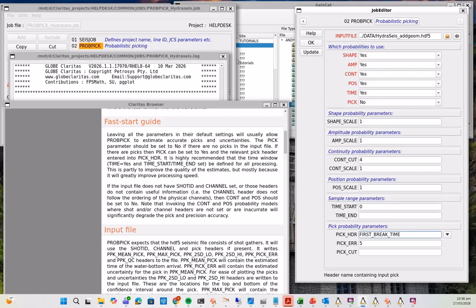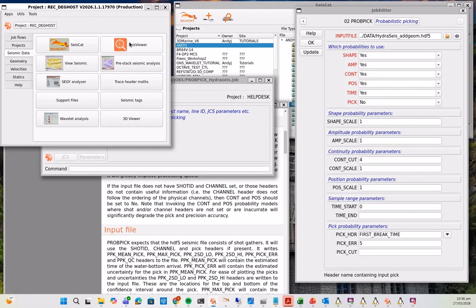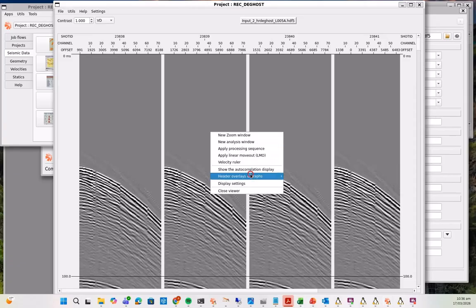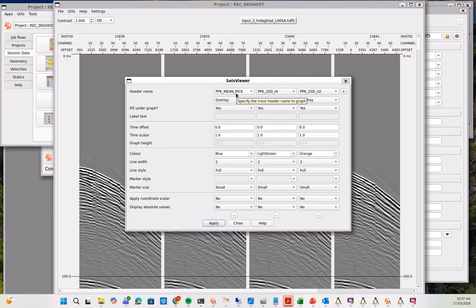So I'll show you some results on this using the new SeisViewer application. Let's load A-line. So we have some shot gathers, and then if I select header overlays and graph header overlay settings, move to first break time from there. So we're going to display the PPK mean pick, so that's the probability pick, the mean pick of all those probability options, and that's the one you'll generally use. And then we'd have 2 standard deviations high and 2 standard deviations low displayed as well.